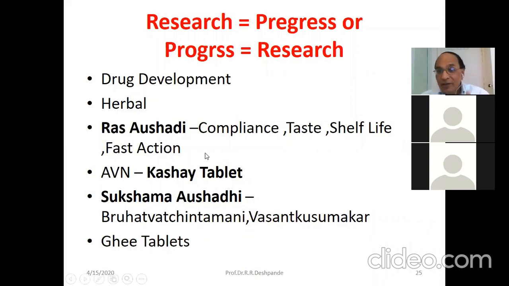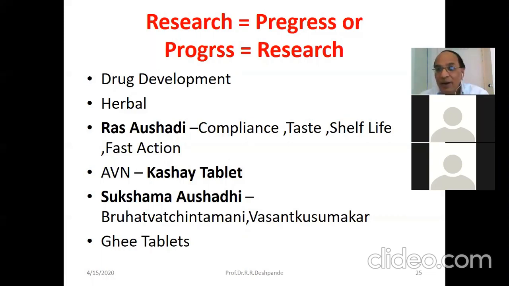Still today, the development progress is going on in Ayurveda. For example, Avian company of Kerala. In Kerala, there is a practice of using decoctions. But now they have also understood that carrying bottles of liquid is very difficult for the IT people, information technology people. It's very difficult to consume that medicine with the water.